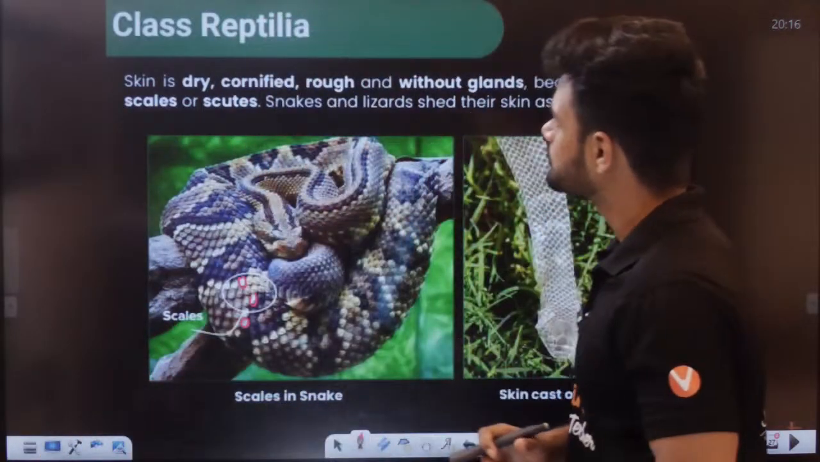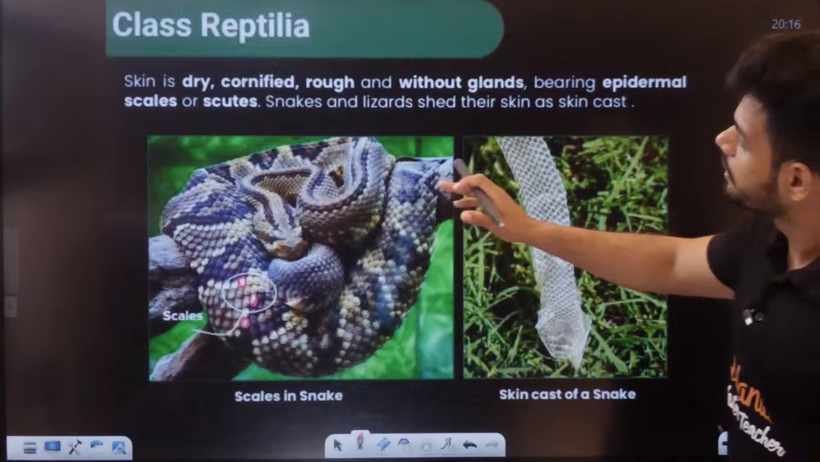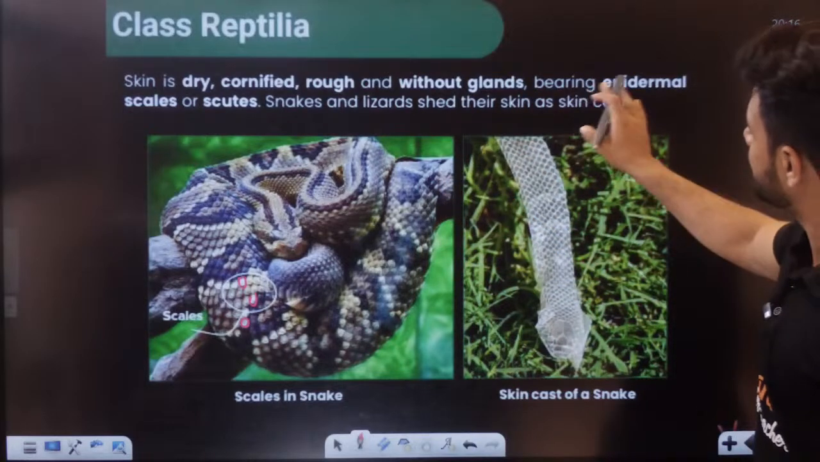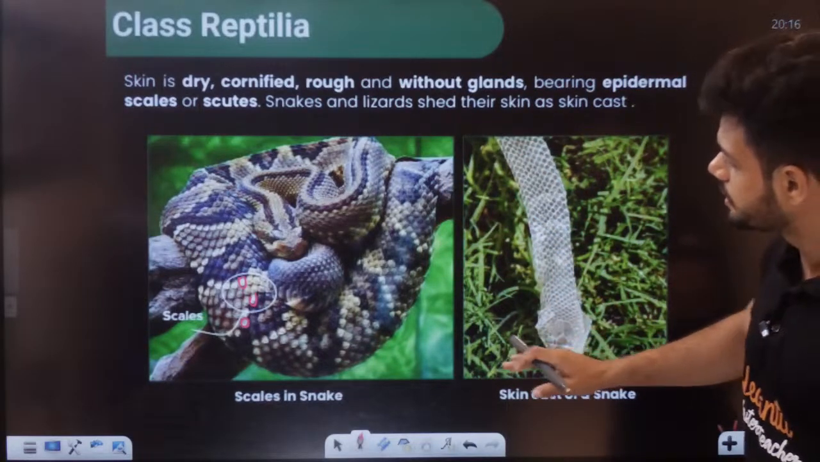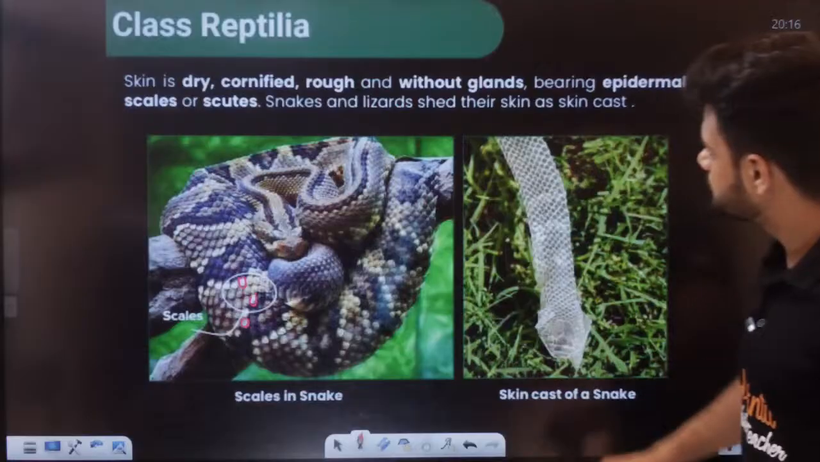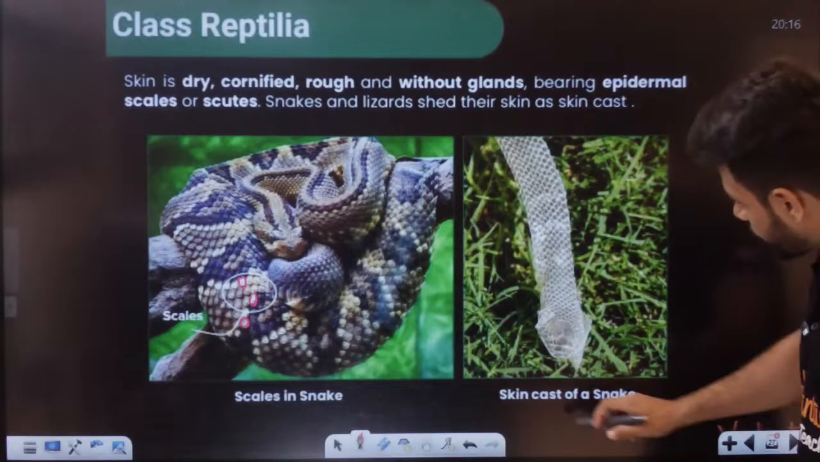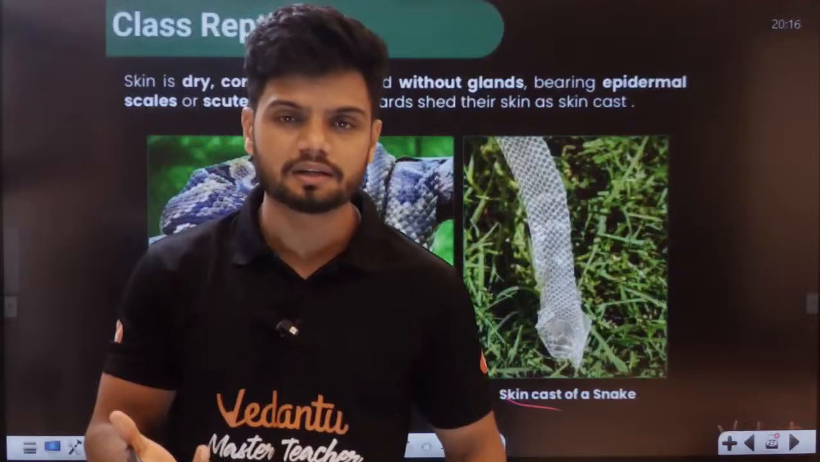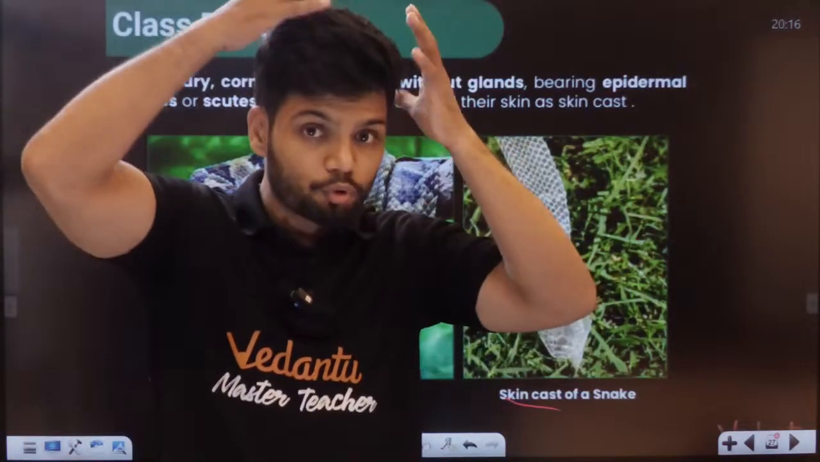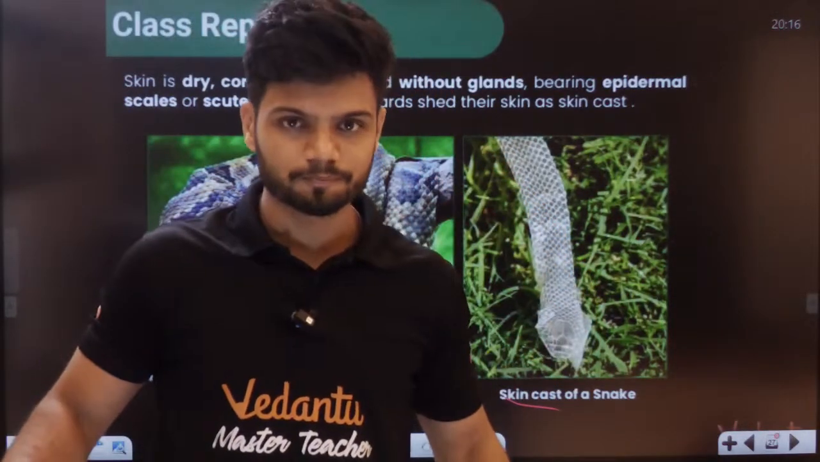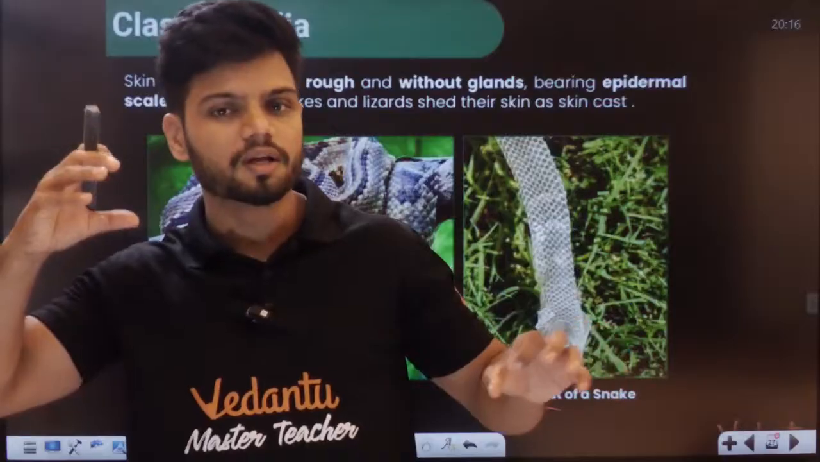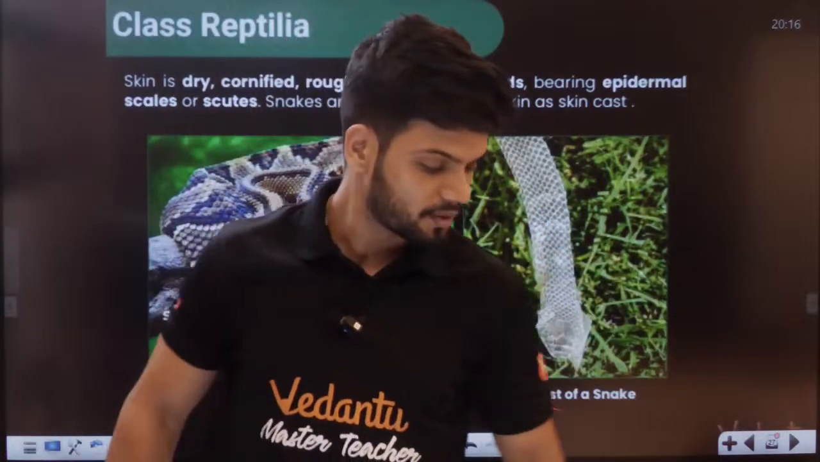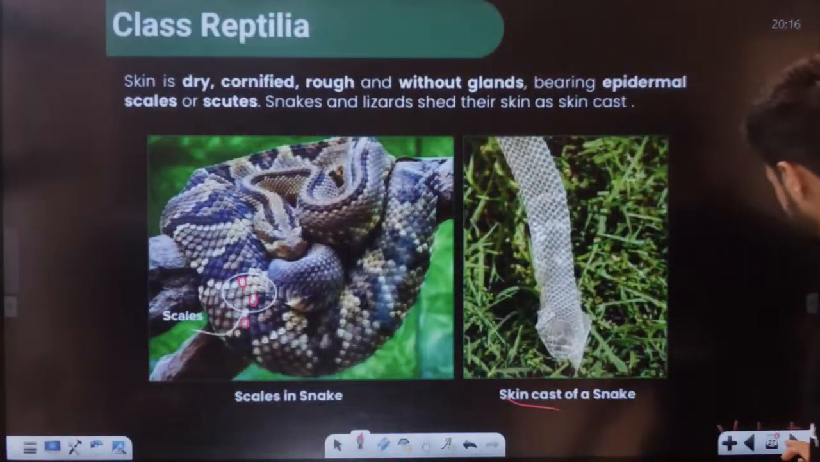Tortoise or turtle maybe. Okay, the skin is dry and rough, without any glands, bearing epidermal scales or scutes. So these are called epidermal scales. They can also show skin casting. What is skin casting, students? Especially in lizards and snakes, they remove their entire body skin. The outer layer is removed and the inside body comes again, students. So that is seen in the case of snakes.